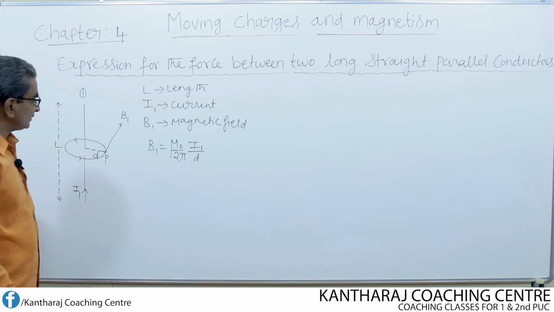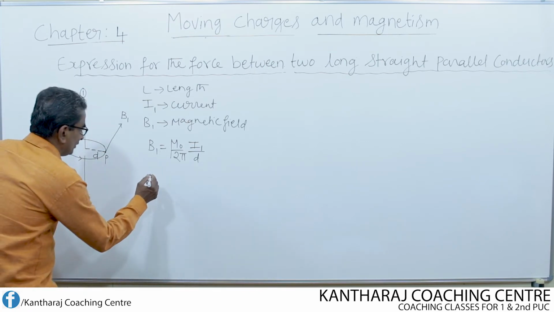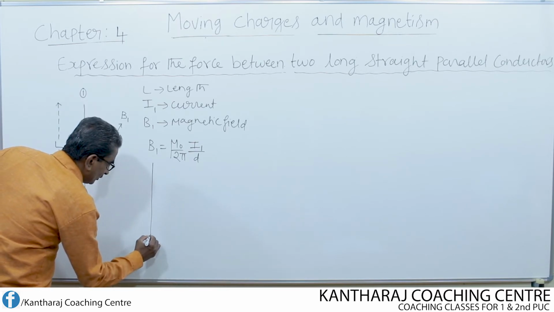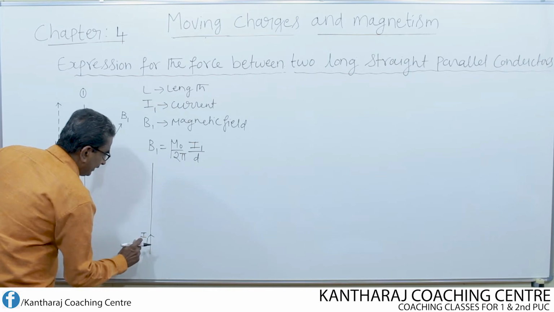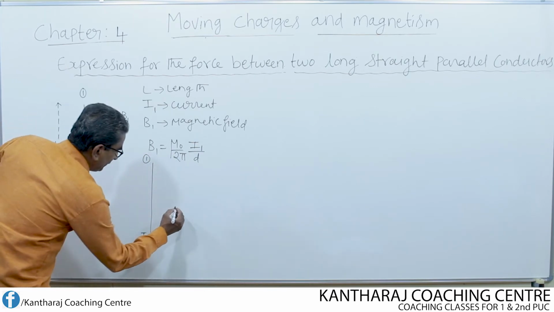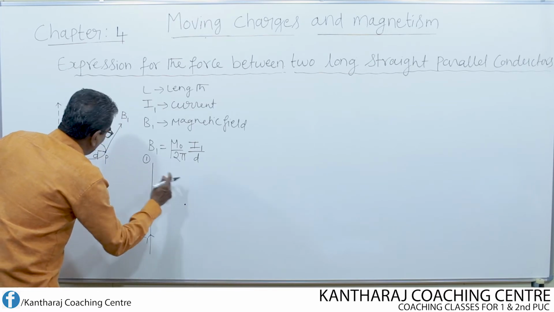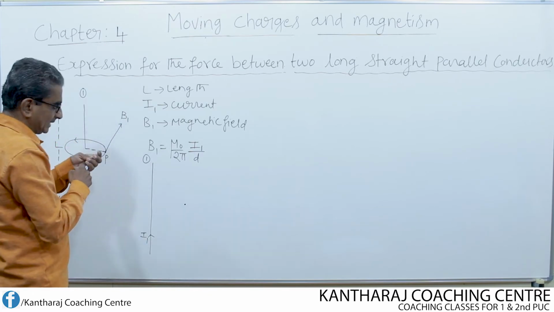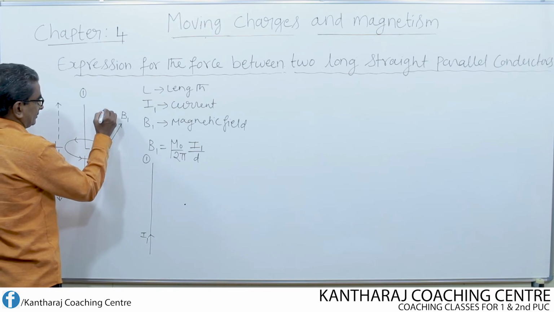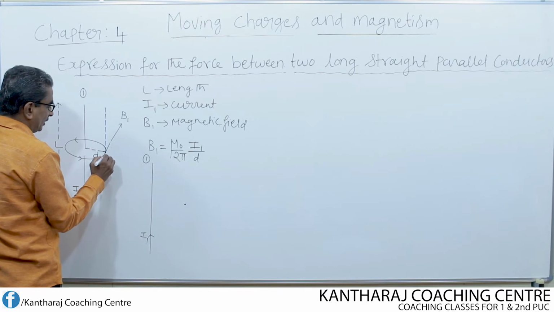Now what I do means, in this magnetic field I keep one more conductor. Look here, I rewrite this diagram once again. So I1 is the current flowing through the conductor 1. Now at the point P, say for example here I choose the point P. So at this point P, now I keep one more conductor. I represent the second conductor by means of dotted line.